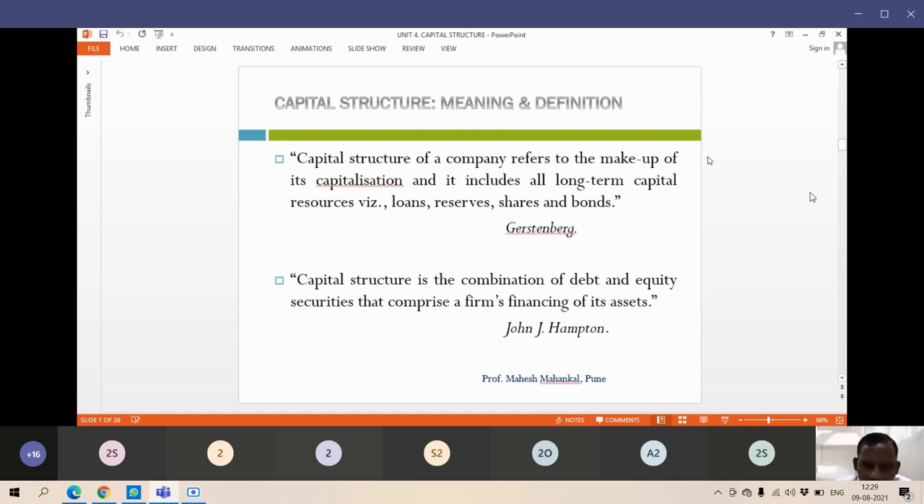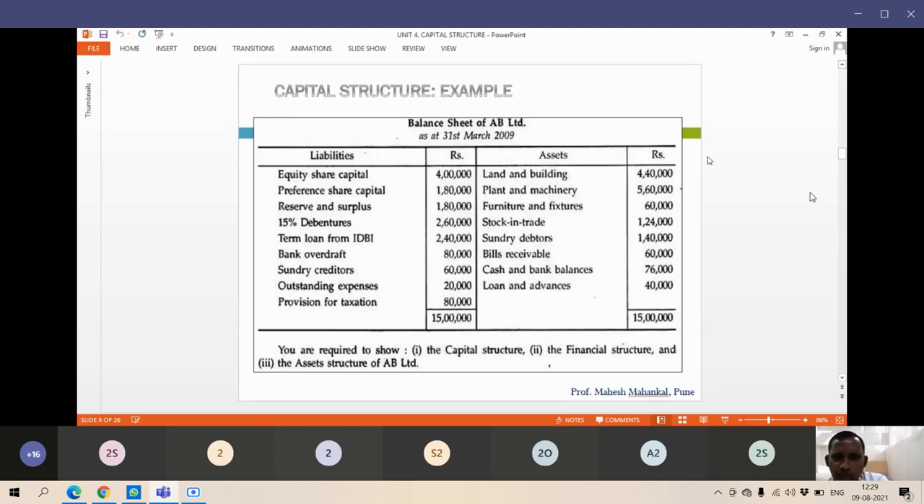Okay. Capital structure of a company refers to the makeup of its capitalization, and it includes long-term capital sources like loans, reserves, shares, equities. Capital structure is a combination of debt and equity securities that comprises a firm's financing of its assets. Okay, this is one of the balance sheets I have taken.